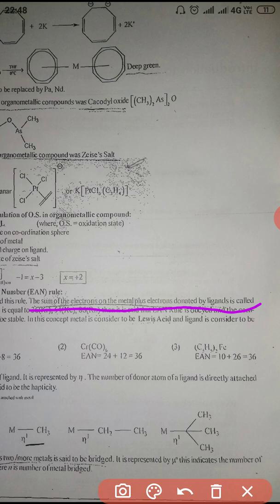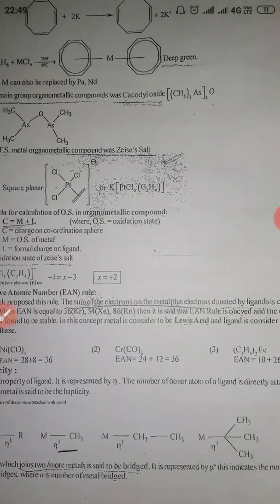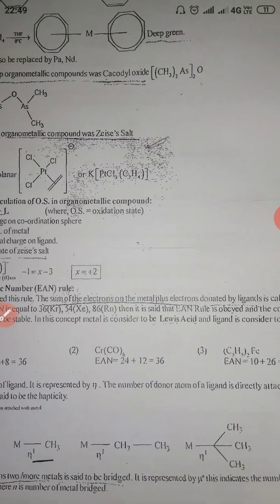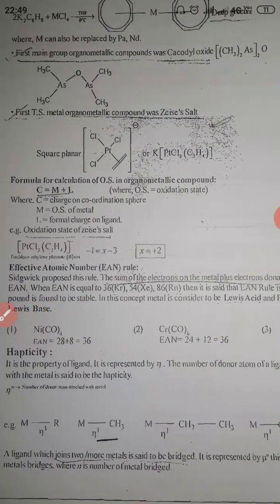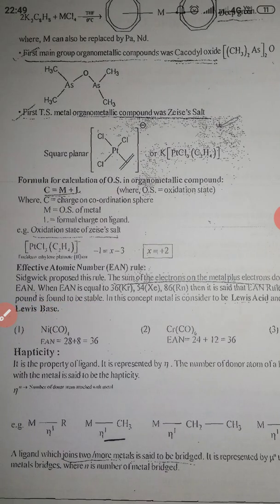If the compound does not have the number of electrons of the nearest inert gas, then the compound does not obey the iron rule. Krypton has 36 electrons, xenon 54, radon 86; then it is said that the iron rule is obeyed and the compound is found to be stable.